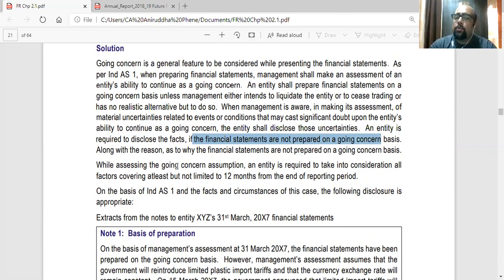While assessing the going concern assumption, an entity is required to take into consideration all the factors covering at least, but not limited to, 12 months from the end of the reporting period. So as on 31st March 2007, they should consider the next 12 months minimum and a year ahead of that. On the basis of Ind AS 1 and the facts and circumstances of the case, the following disclosure is appropriate. So in this case, this is the disclosure that the entity will make.